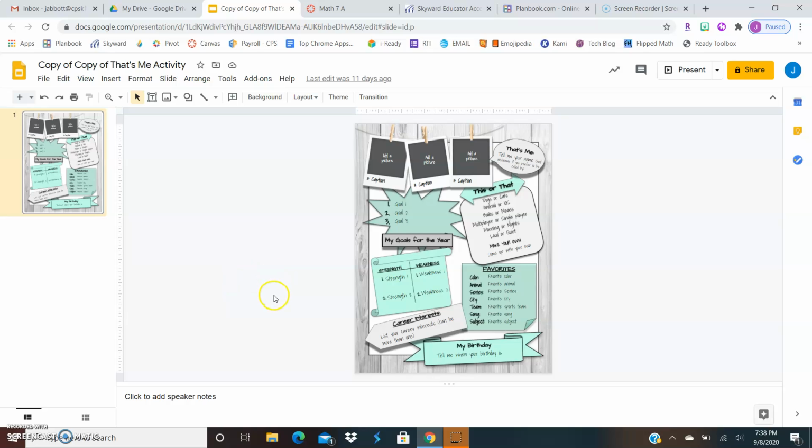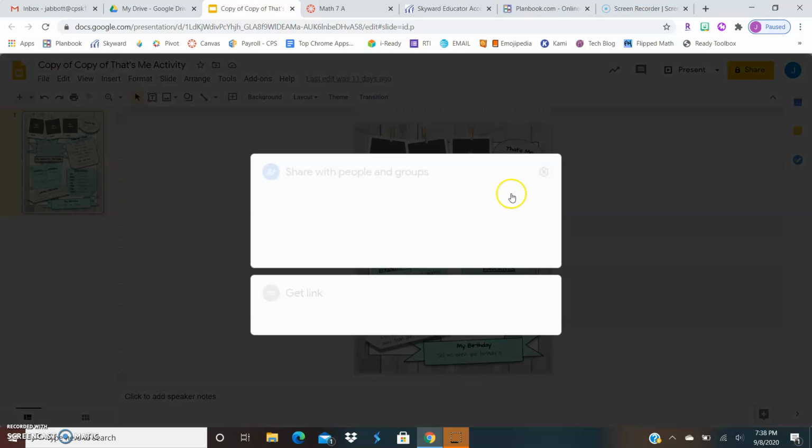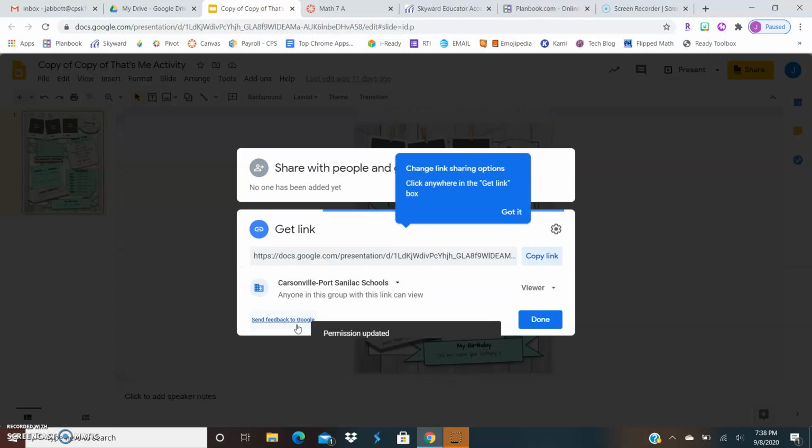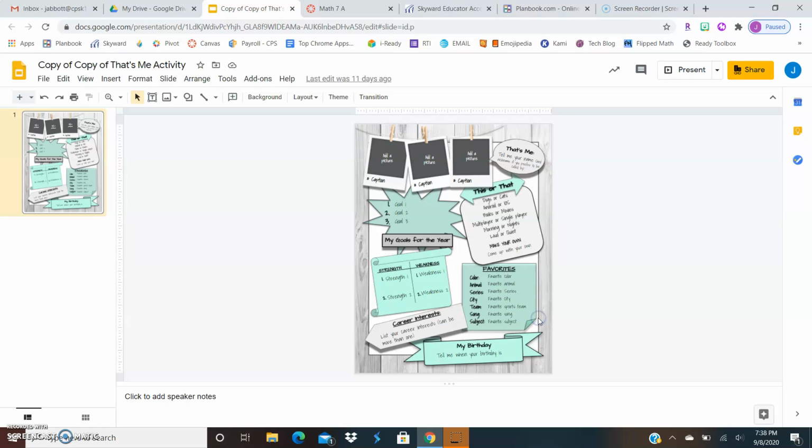When you finish your That's Me activity, you are going to click the share button up here and a box will pop up like this, and down at the bottom I need you to click change link to Carsonville Port Sanilac Schools. So you click right here. Once that is done, a blue done button will come up right here and you go ahead and click that.